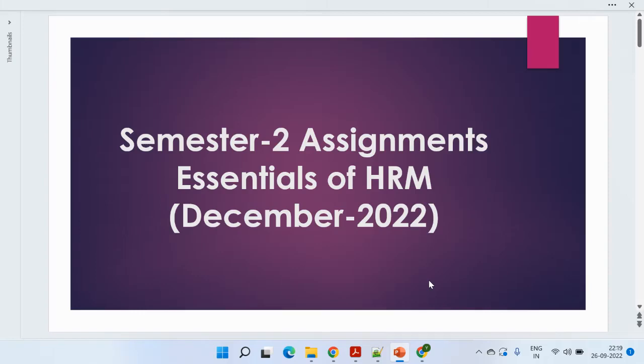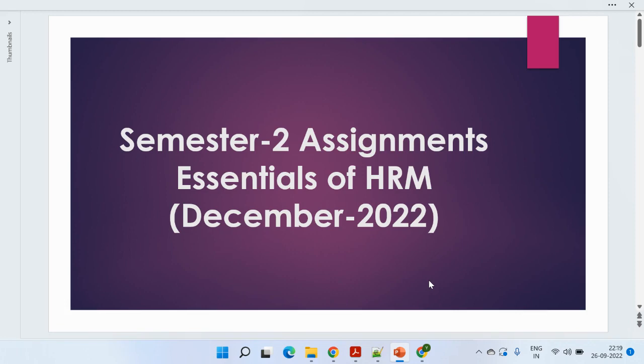And today we will talk about second semester assignments for the subject Essentials of HRM, and this is for the December 2022 cycle. As you are aware, there are a total of two cycles. One is the June cycle, one is the December cycle, which are the regular ones, and the April and September ones are for the backlog cycles, for those students who are not able to either give the assignments or maybe caught under the copy case.